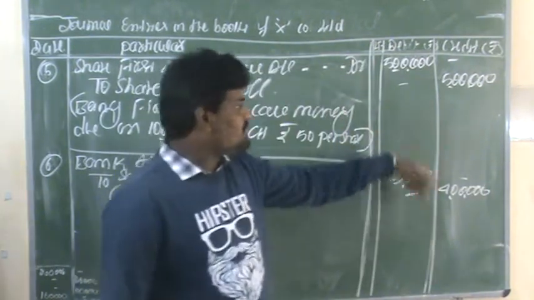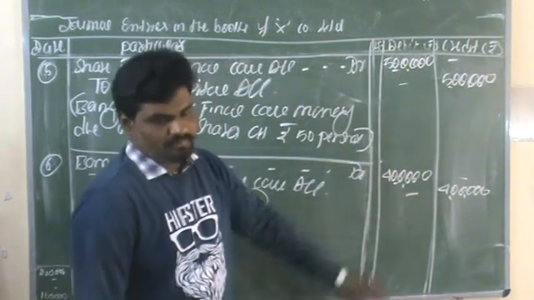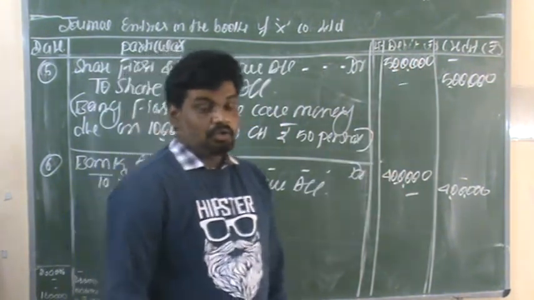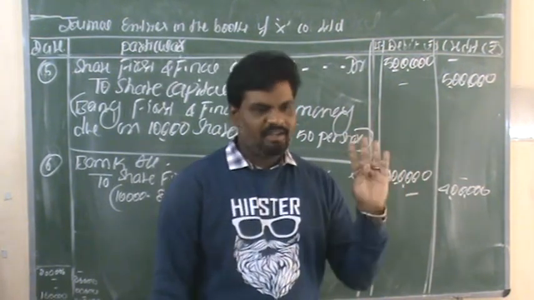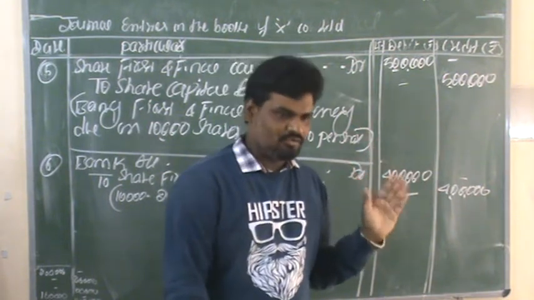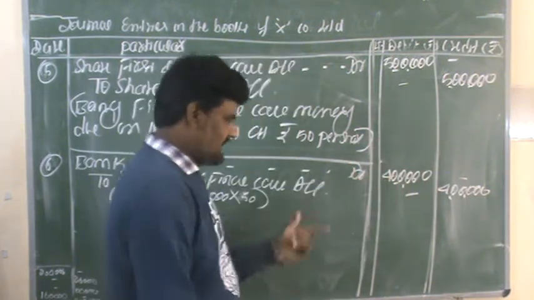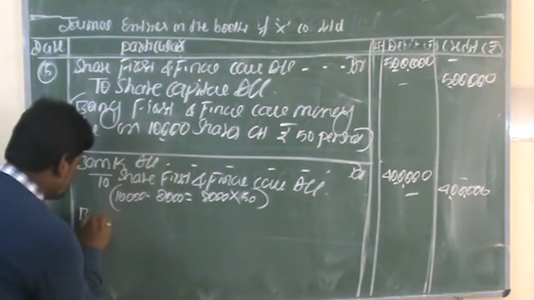Actually, the receivable amount is 5 lakh rupees, but they are receiving only 4 lakh rupees because of the 2,000 shares amount. They are not receiving it at the time of first and final call. I mean they are receiving only the 8,000 shares amount. So now we need to give the narration regarding the transaction.